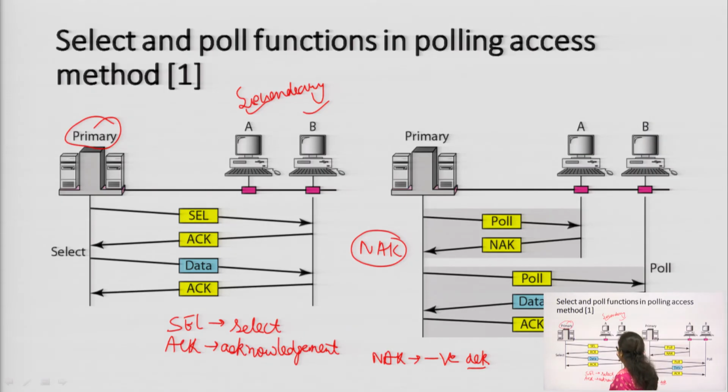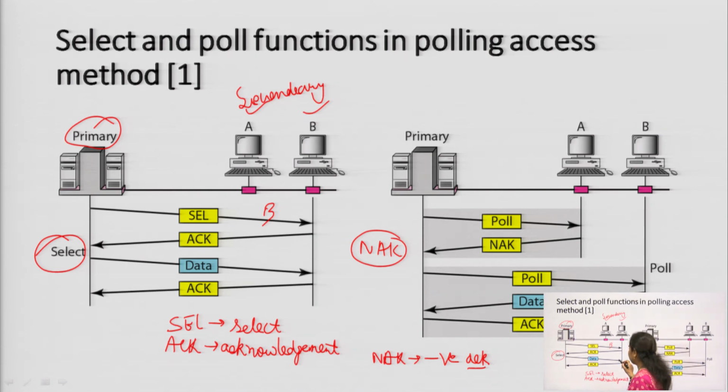So, it has selected this one, B1. It has selected by sending a frame, that is shown by SEL, it has selected that particular frame. Then it has sent an acknowledgement that yes, it has selected, you can see over here, which means a connection has been set up between this primary and the secondary computer B.